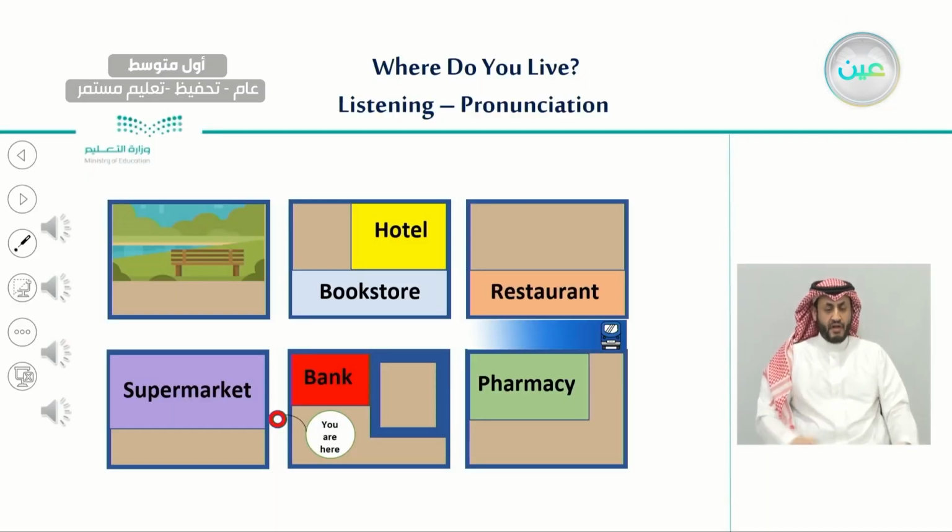1. Excuse me. Where's the English school? Go straight. Turn left. It's across from the supermarket. 2. Is there an internet cafe near here? Yes, there is. Go straight. It's on the corner on your right. It's next to the bookstore. 3.